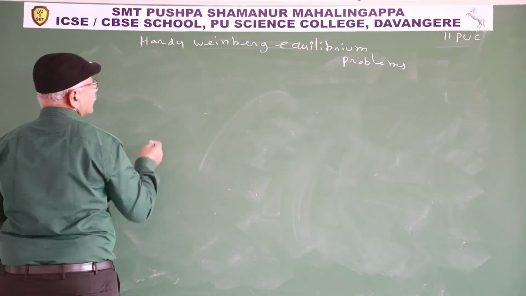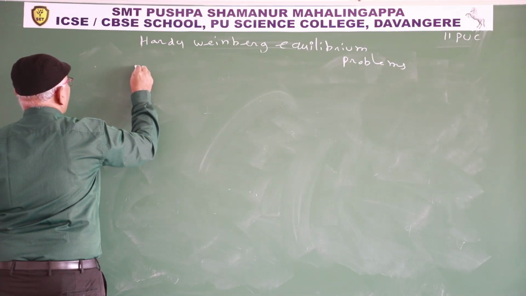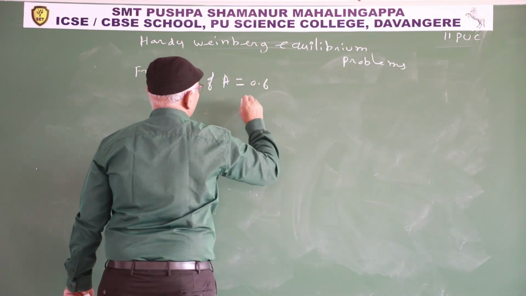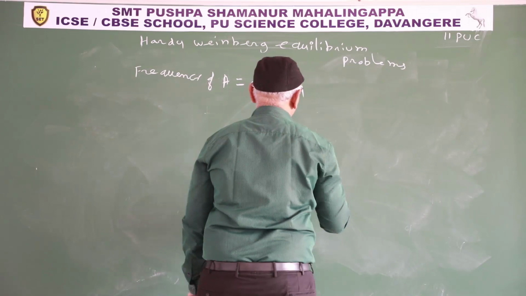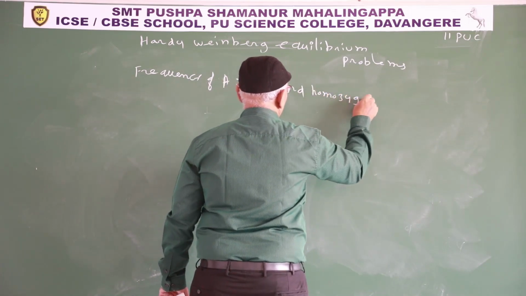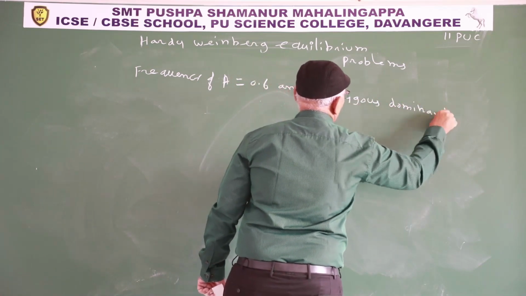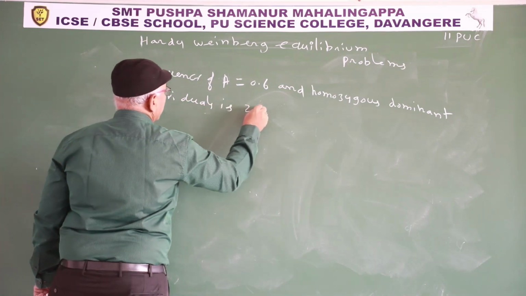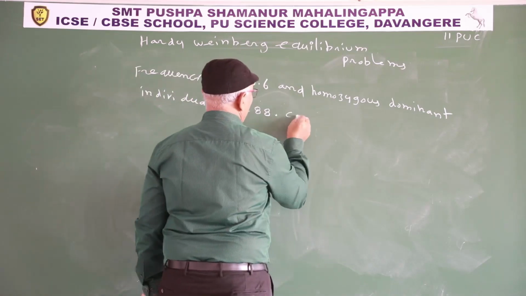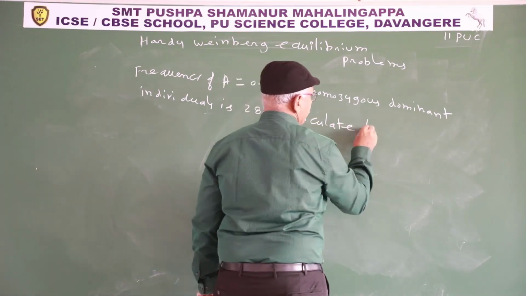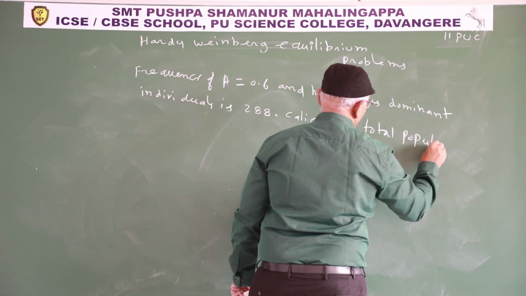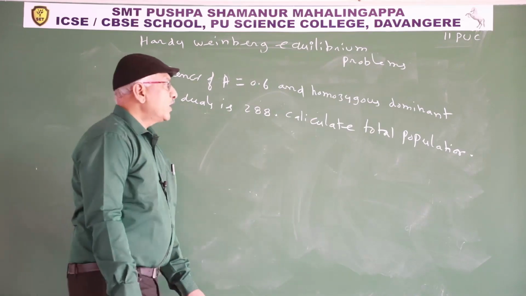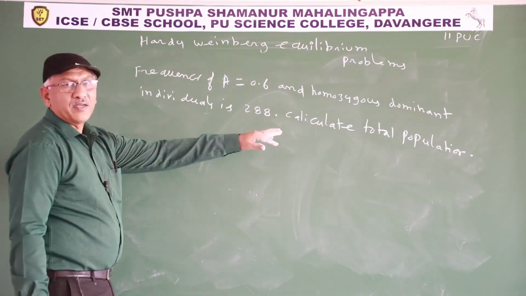So another model is: frequency of A is 0.6 and homozygous dominant individuals is 288. Calculate total population.